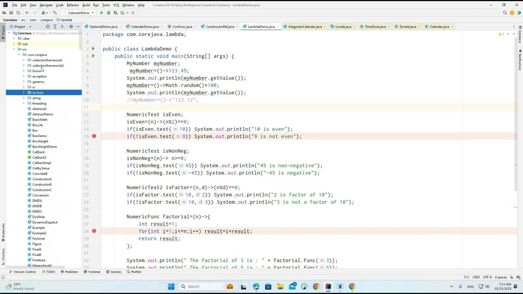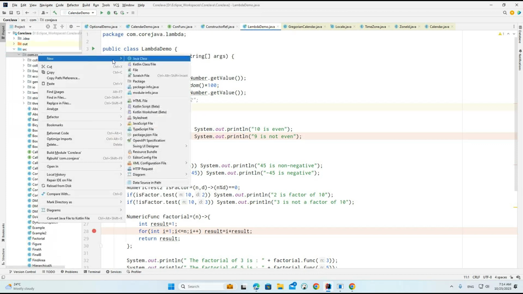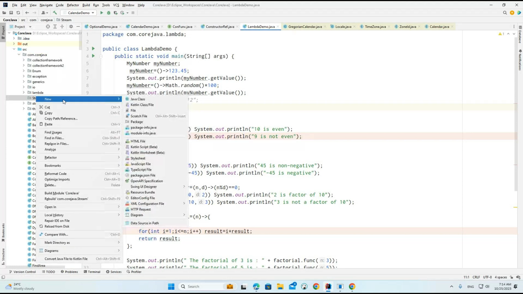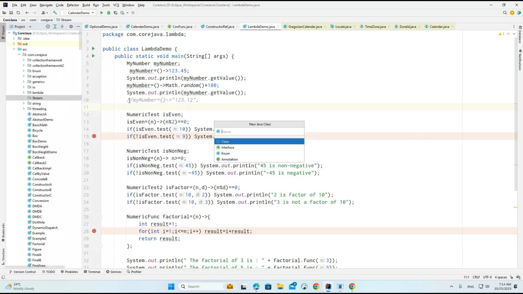Before discussing lambda further, we can create a package. This is the stream API package I'm creating, and here I'm going to work with a stream demo.